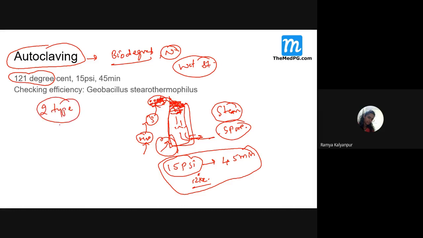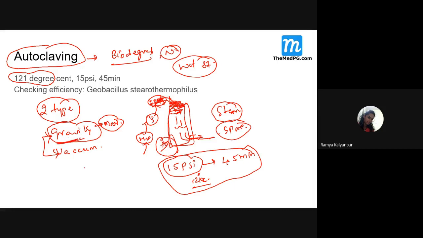This autoclave is of two types. In the field of medical, we use two types of autoclave. One is gravity type, another is, which one, students? Vacuum type of autoclaving. So based on our need, we use whichever we want. Gravity type is most commonly used. What I described is nothing but the gravity type of autoclaving.